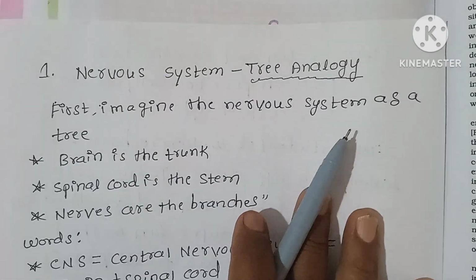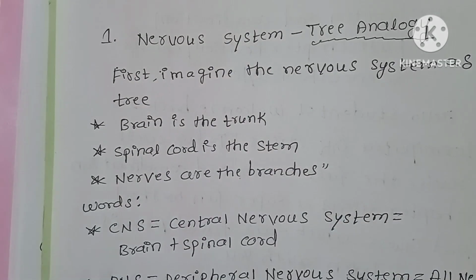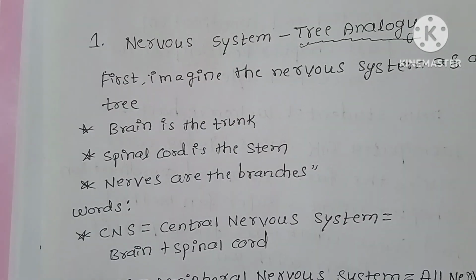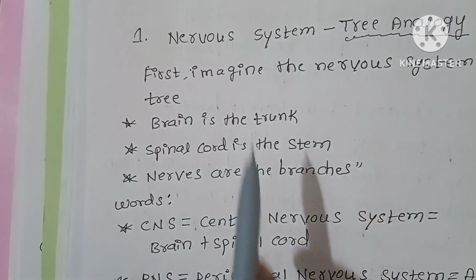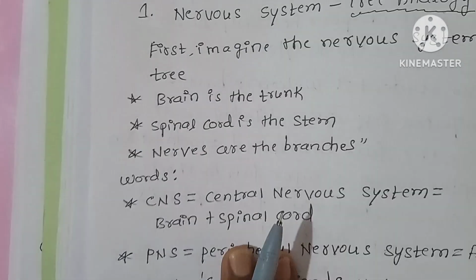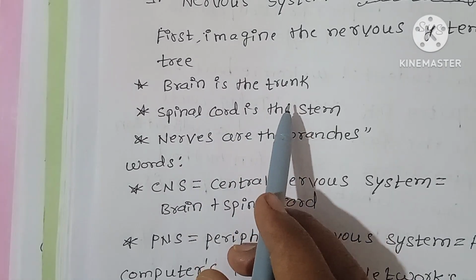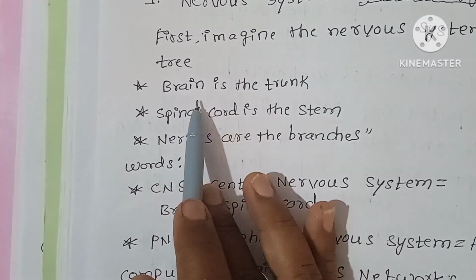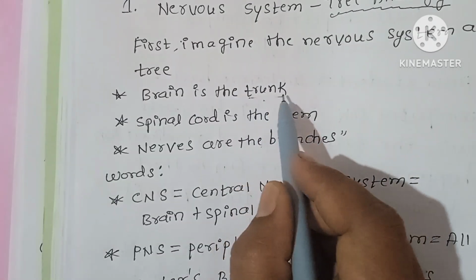Imagine the tree analogy. First you have to remember the tree analogy. Imagine the nervous system as a big tree. Close your eyes and remember the tree. First point: close your eyes and see that the brain is the trunk.